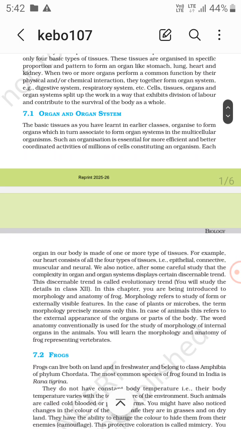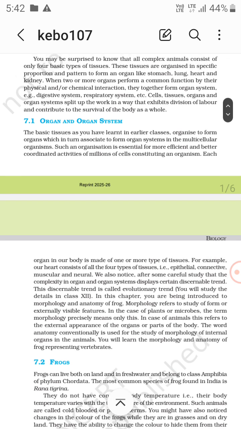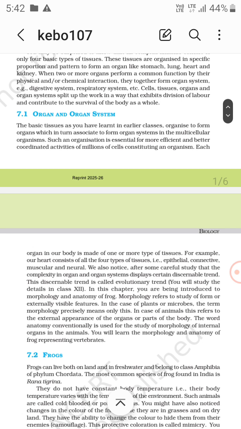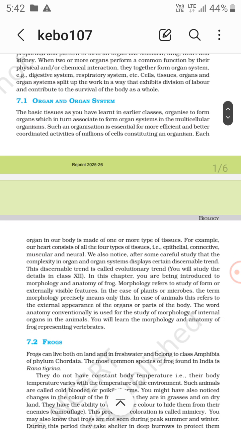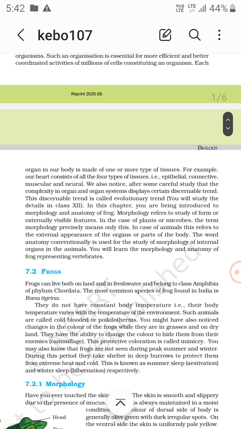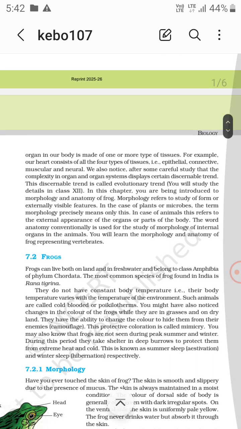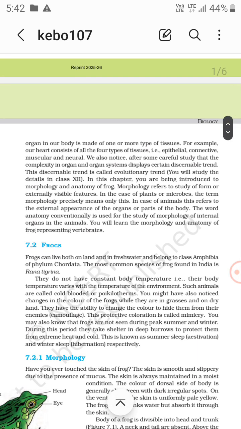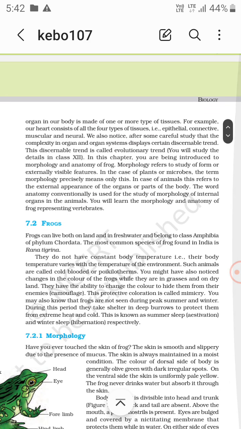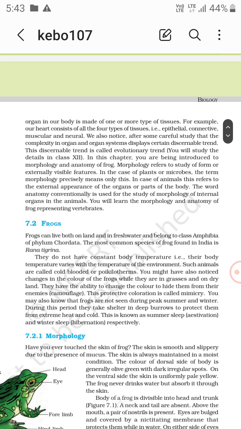Now, organ and organ system. Our heart consists of all the 4 types of tissues: epithelial, connective, muscular, and neural. Now, morphology refers to the study of form or external visible features.